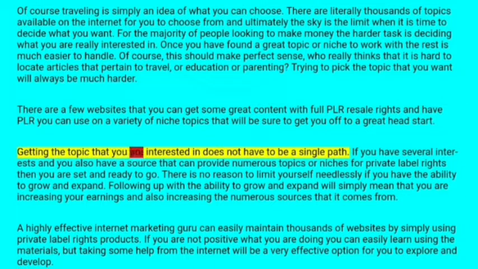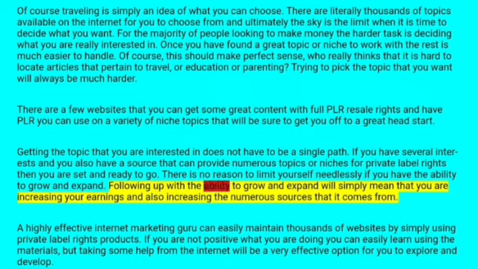Getting the topic that you're interested in does not have to be a single path. If you have several interests and you also have a source that can provide numerous topics or niches for private label rights, then you are set and ready to go. There is no reason to limit yourself needlessly if you have the ability to grow and expand. Following up with that ability will simply mean that you are increasing your earnings and also increasing the numerous sources they come from.